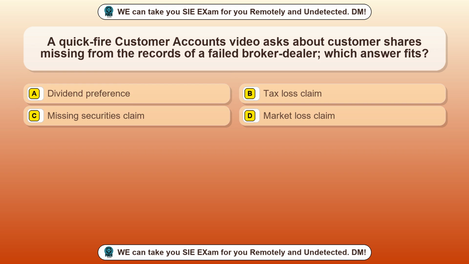Question 56. A quickfire customer accounts video asks about customer shares missing from the records of a failed broker-dealer. Which answer fits? Option A, dividend preference. Option B, tax loss claim.